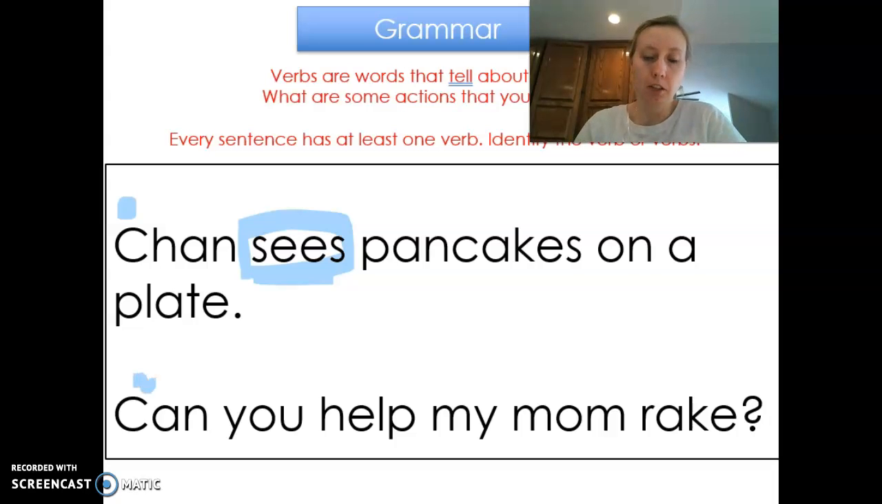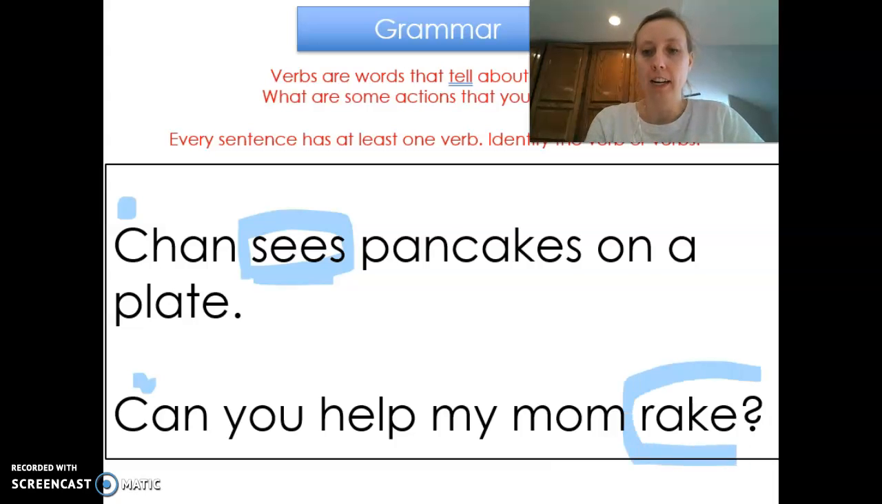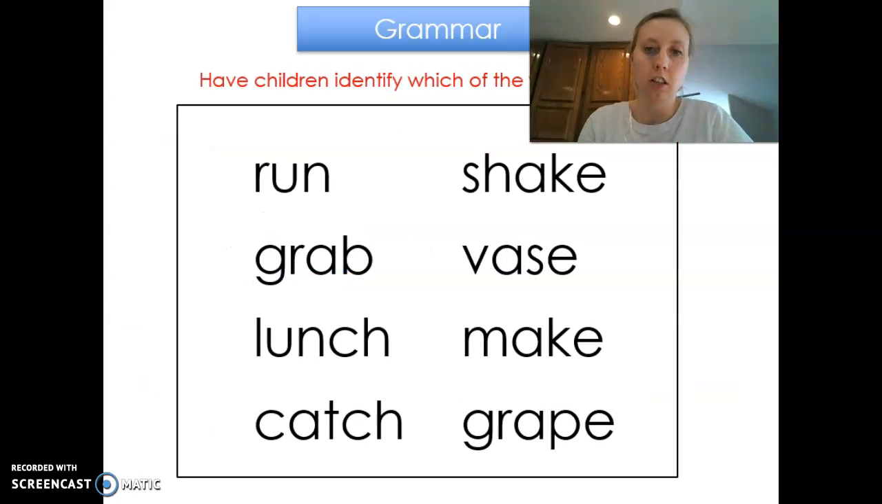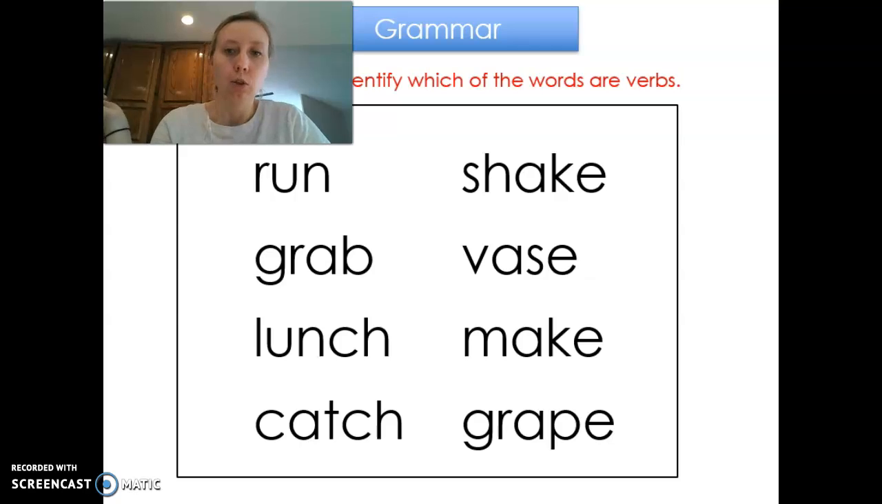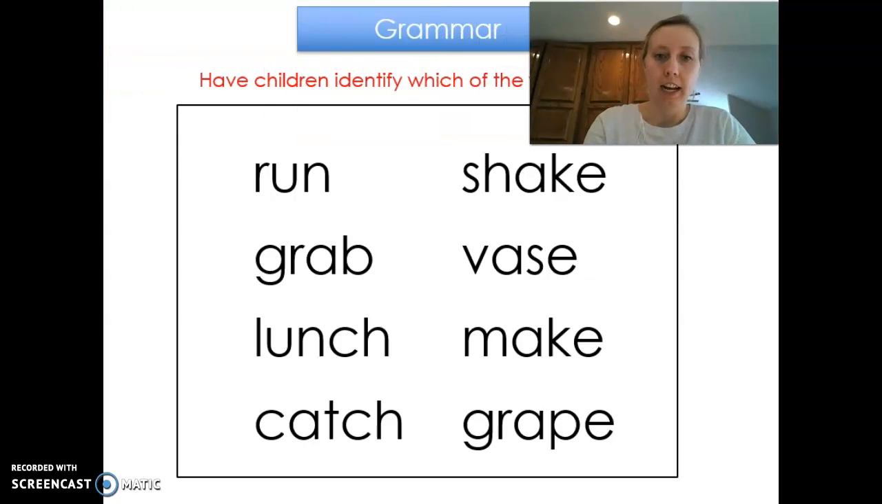Okay, let's look at the next one. Can you help my mom rake? So think of what they're doing. Think of the verb. 3, 2, 1. If you said rake, you are right. Rake is where you rake the leaves. You put them in a pile. Okay, so we're going to read some words. I'm going to give you 3 seconds, and we're going to circle the words that are a verb. Remember, a verb is an action.